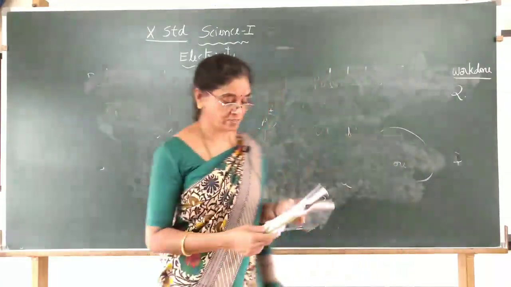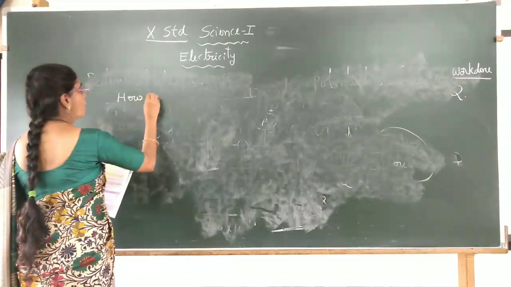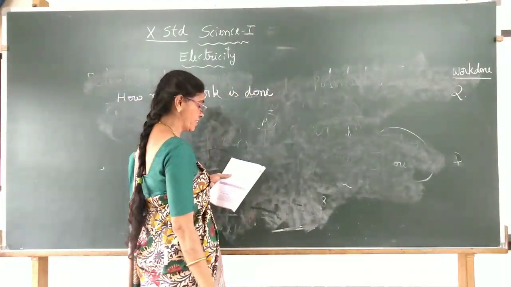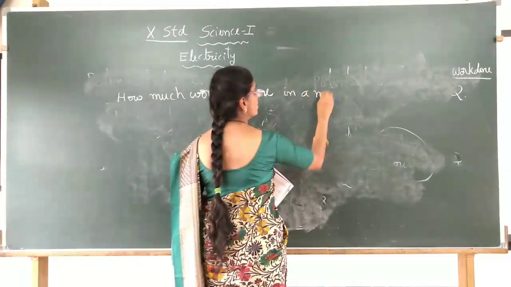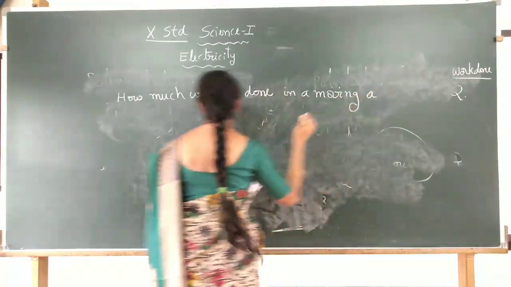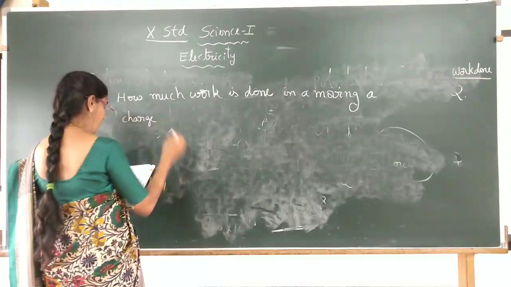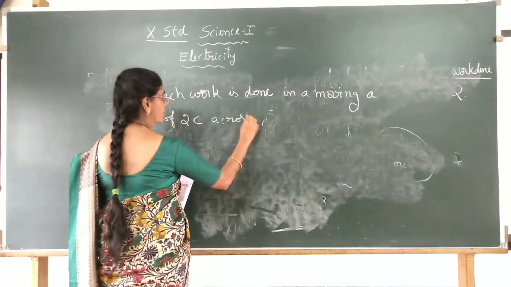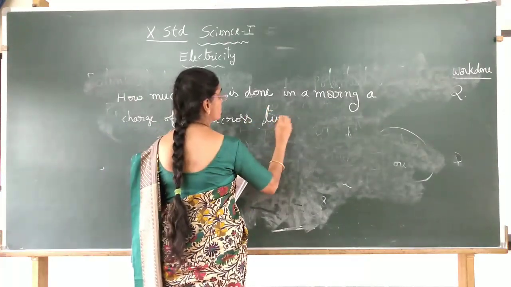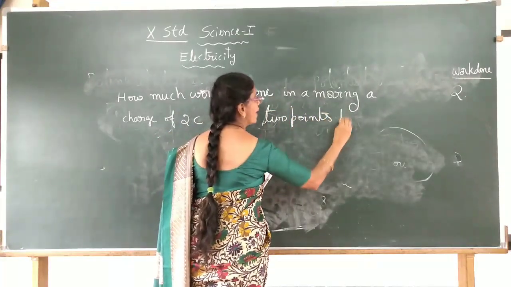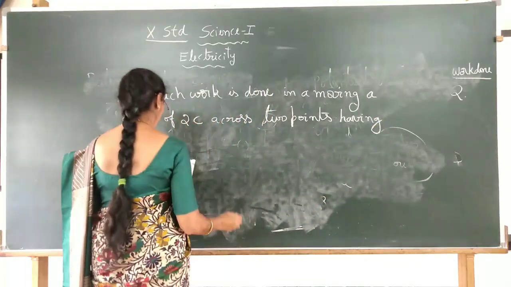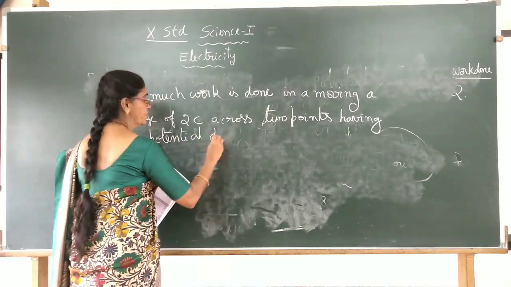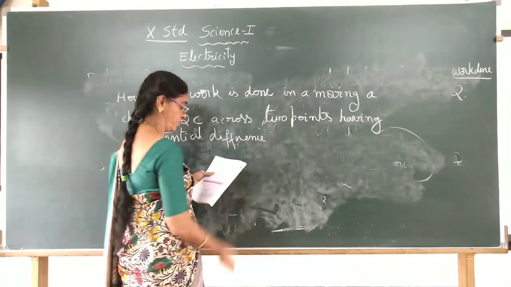How much work is done in moving a charge of 2 coulombs, C, the symbol for coulombs, across 2 points having a potential difference of 12 volt?